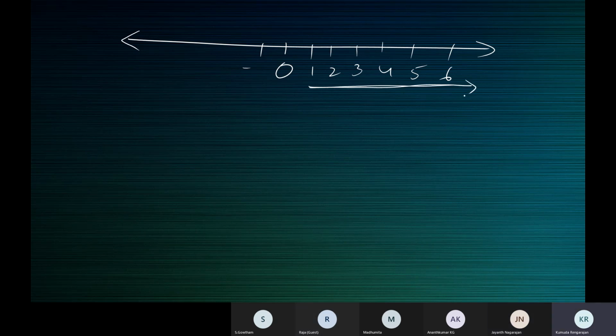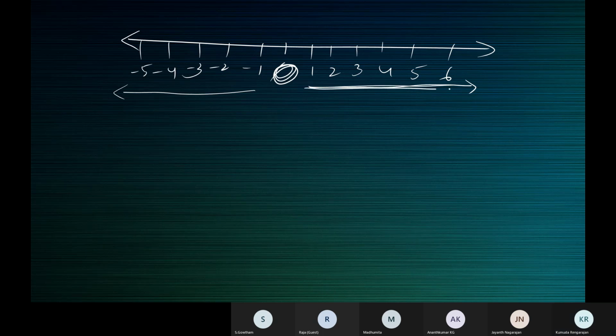What should I write on this side? The negatives. Minus 1, minus 2, minus 3, minus 4. I must write the negatives of the natural numbers: -1, -2, -3, -4, -5. I must write their negatives, and I must also show 0. Natural numbers, their negatives, including 0, form the collection of integers.